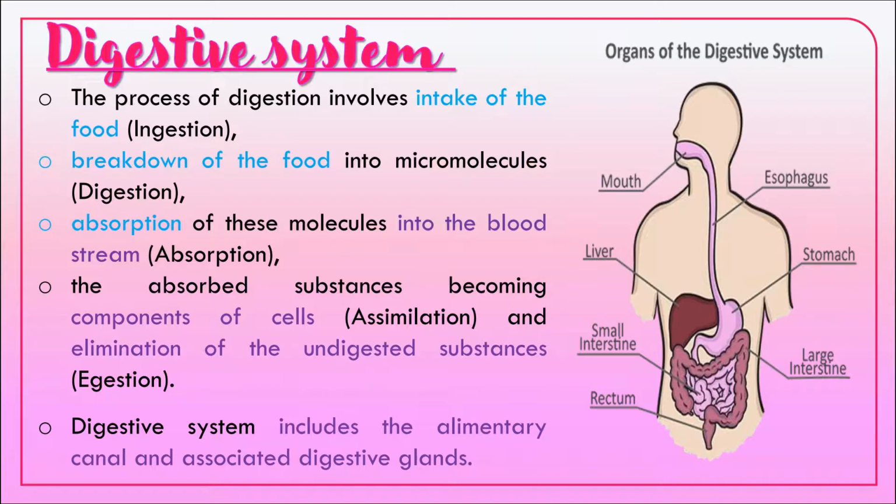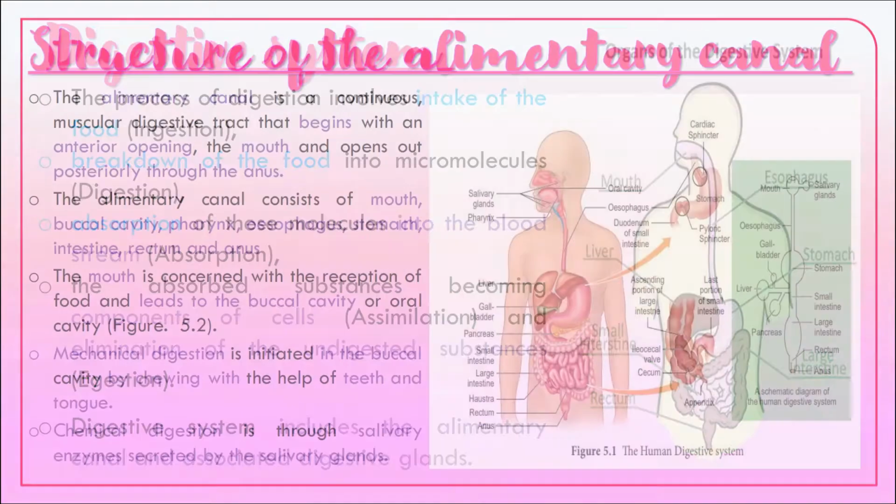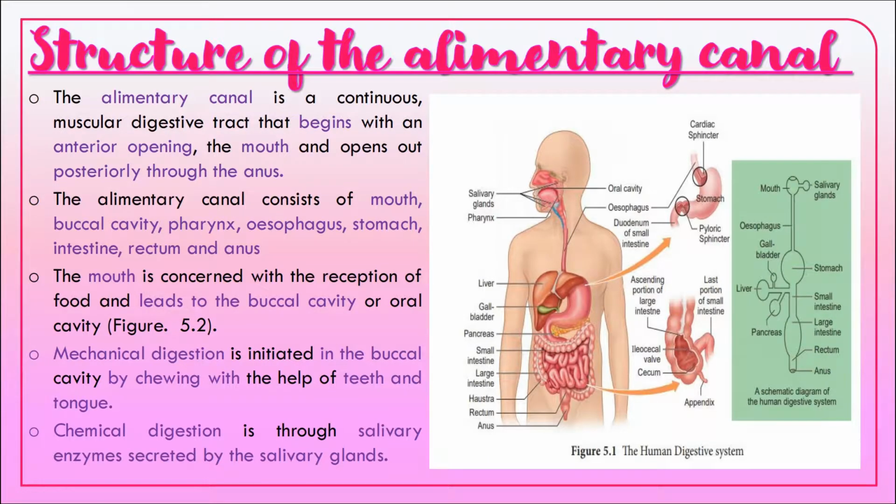The digestive system includes the alimentary canal and the associated digestive glands. Alimentary canal is a continuous muscular digestive tract. It begins with the mouth in the anterior and ends in the anus posteriorly. Alimentary canal consists of organs like mouth, buccal cavity, pharynx, esophagus, stomach, intestine, rectum and anus.